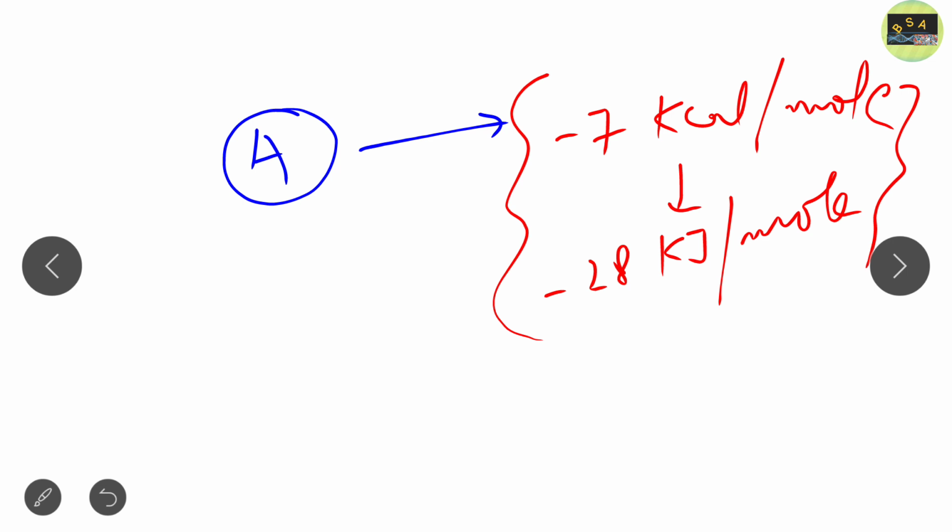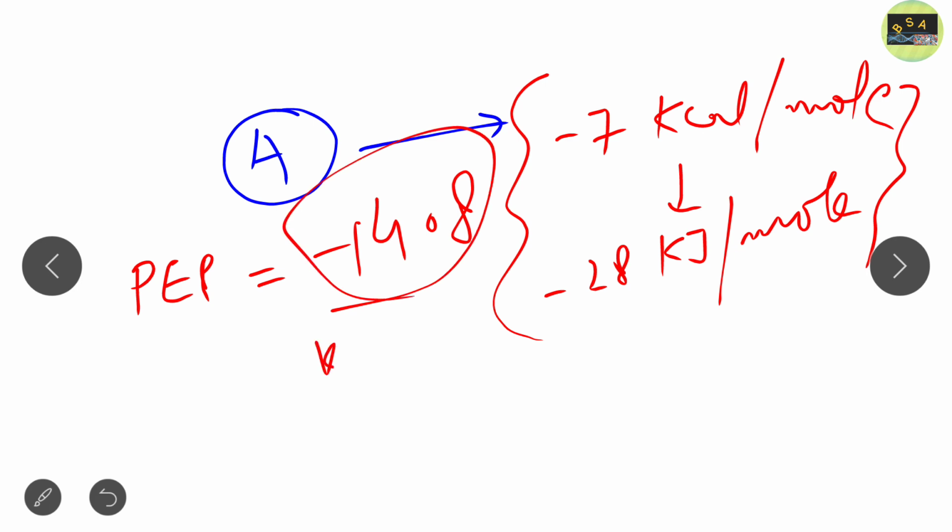And the highest energy bond or molecule will be phosphoenol pyruvate. Okay, its delta G value is around -14.8 kilocalorie per mole.